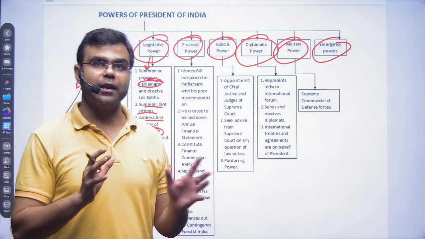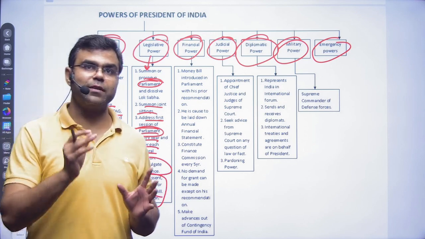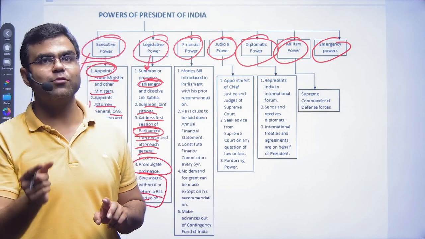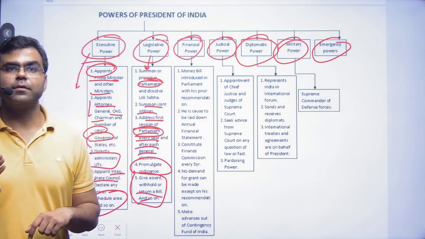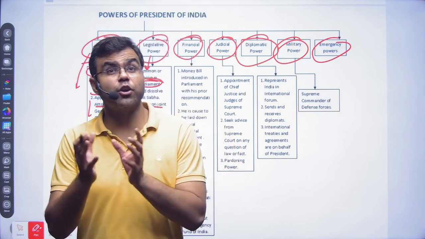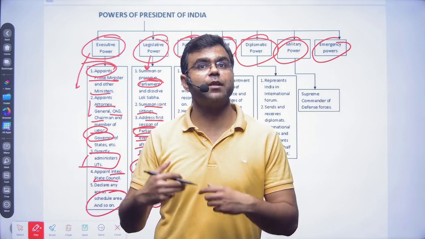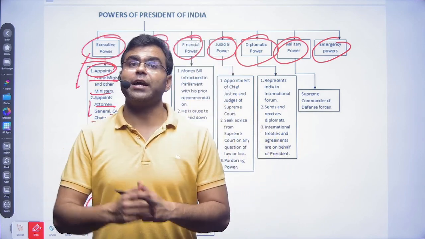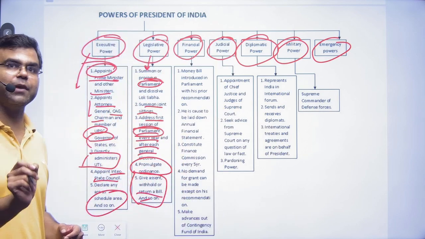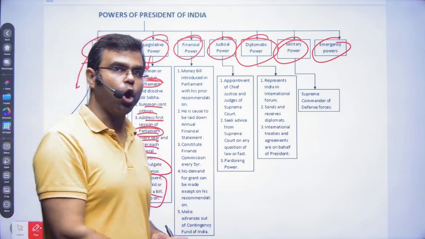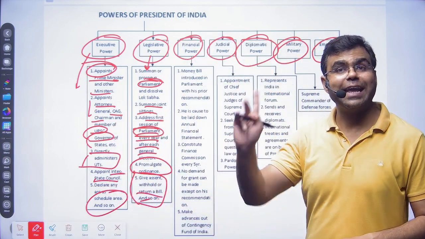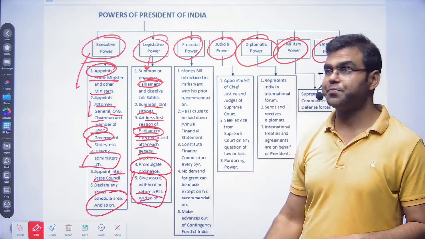Though the lifespan of an ordinance is limited, because obviously when the house resumes, it has to be presented in both the houses and it has to be passed by both the houses, and then it becomes a law. Because the law has to be debated and discussed, no? That's the whole purpose. That's why we have the parliament. The function of parliament is to debate and discuss and come up with better ideas and better laws for our society. So in extraordinary situations, the ordinance power has been given to the president so that he can pass a law as an ordinance to deal with such an emergency situation if either of the houses is not in session.